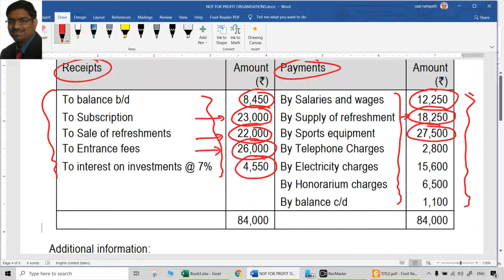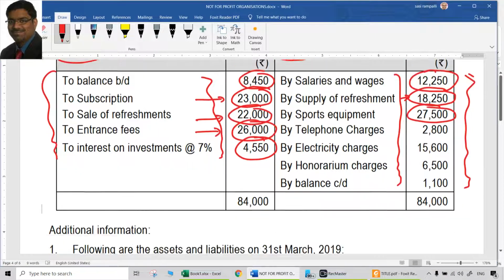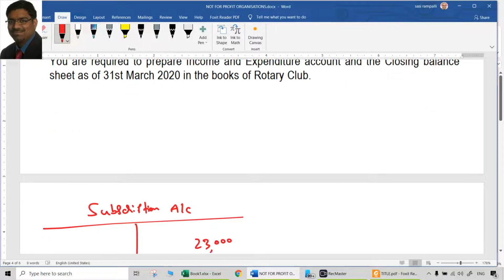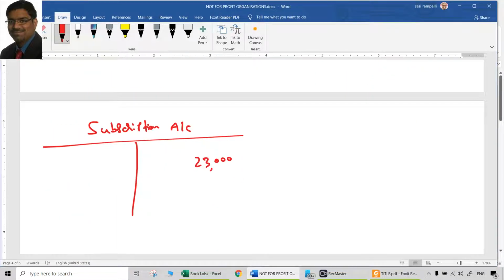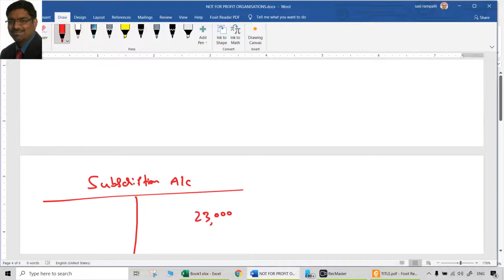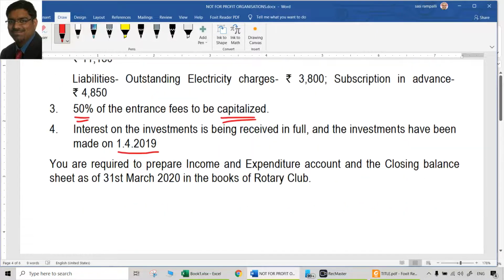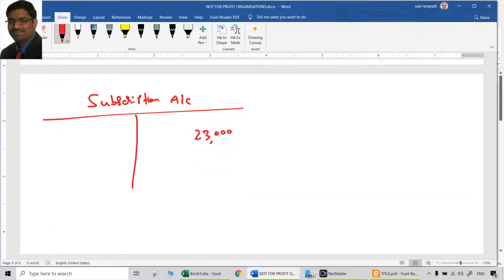Subscriptions 23,000 we created, right, to the subscriptions account. It is there. Magic. Now, sports equipment account. One more account. Let us open it. Sports equipment account.